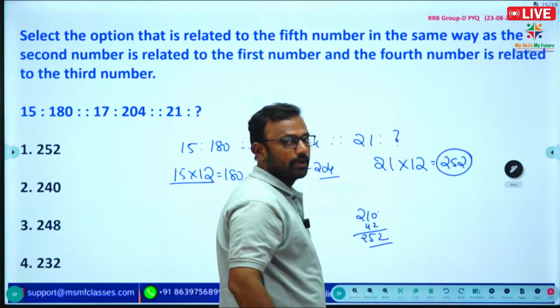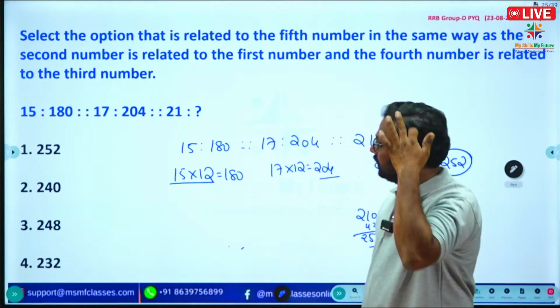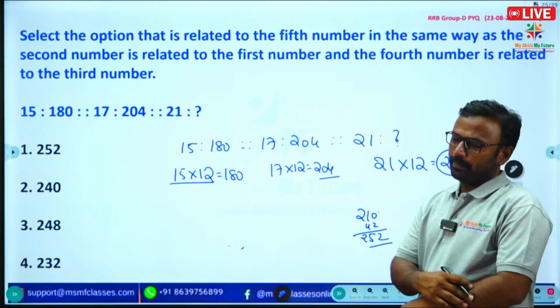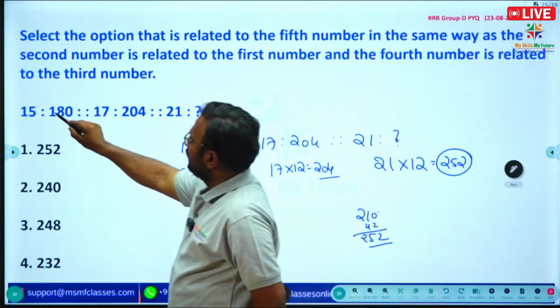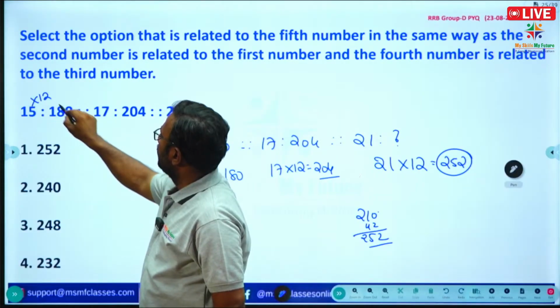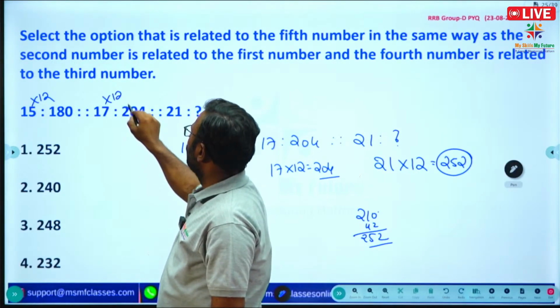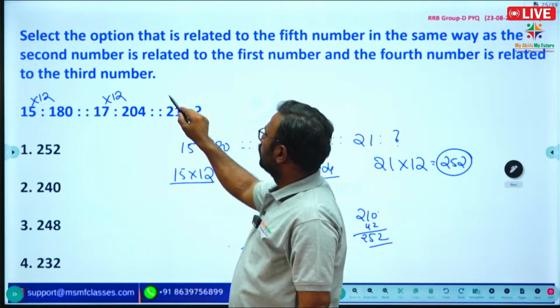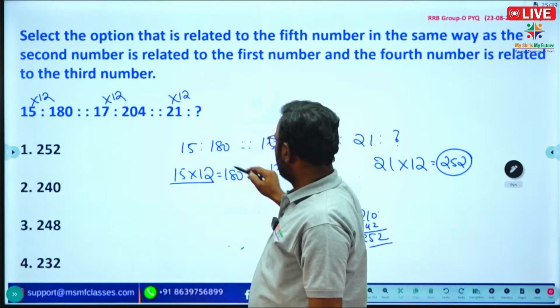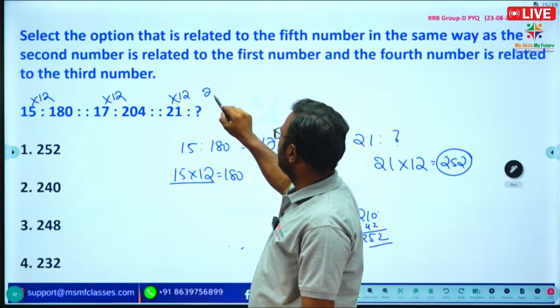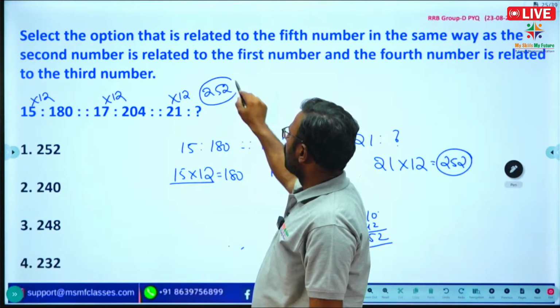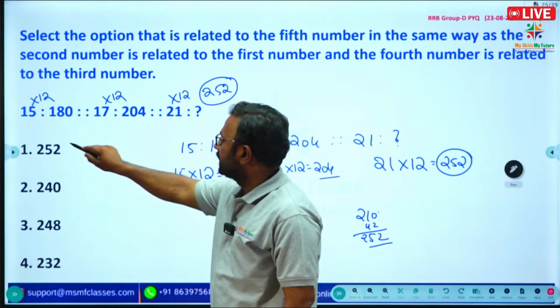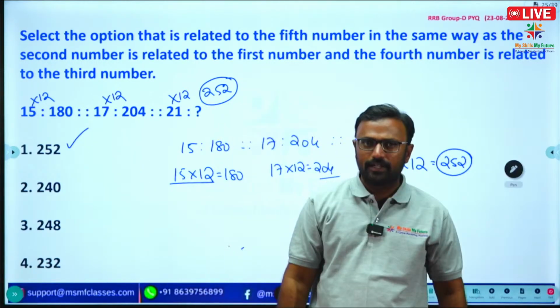See the question once again. The first number into 12. So 15 twelves are 180, 17 twelves are 204, 21 twelves we get 252. So option 1 is correct. Next question.